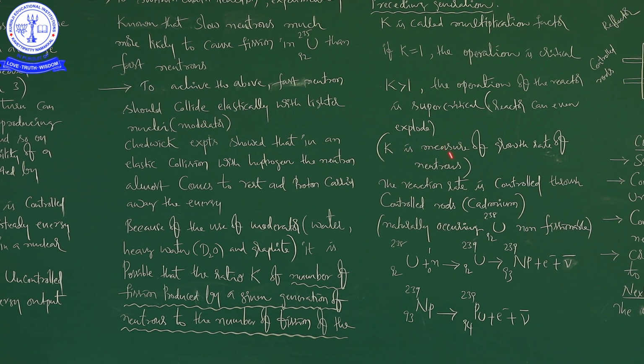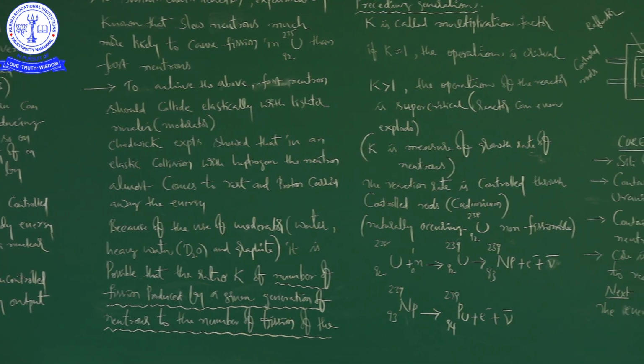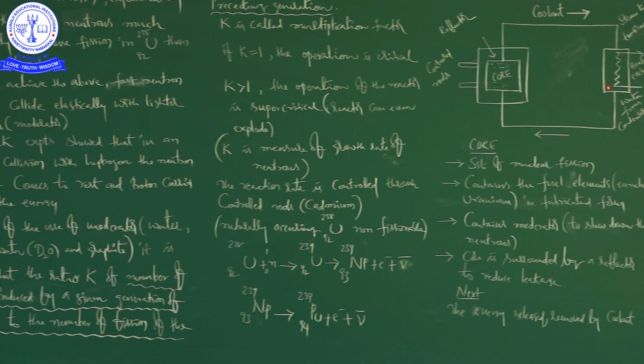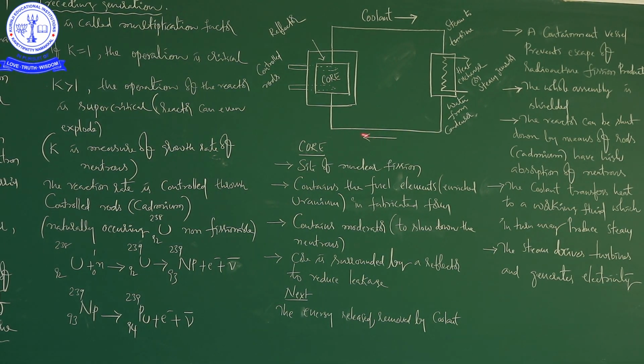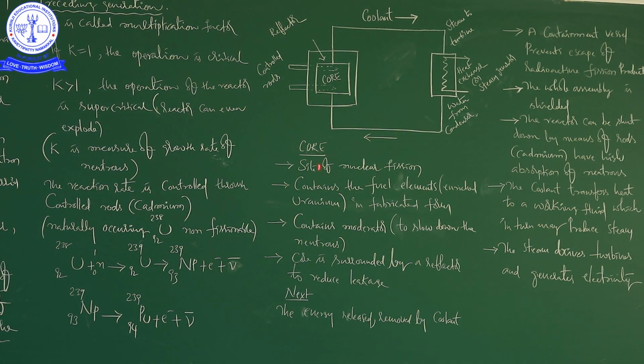Afterwards, we came to discuss the reaction, that is, uranium, and the first step and second step. Then the block diagram of a nuclear reactor, the core parts of the nuclear reactor, and information about the core.